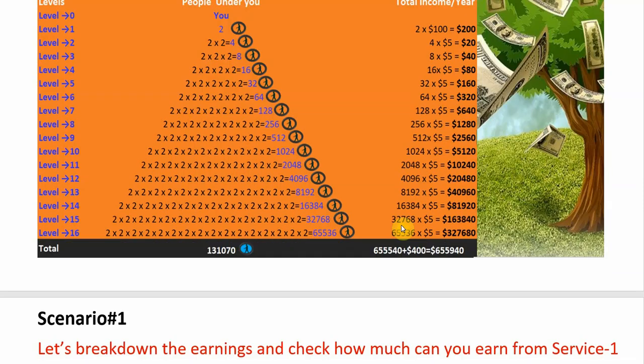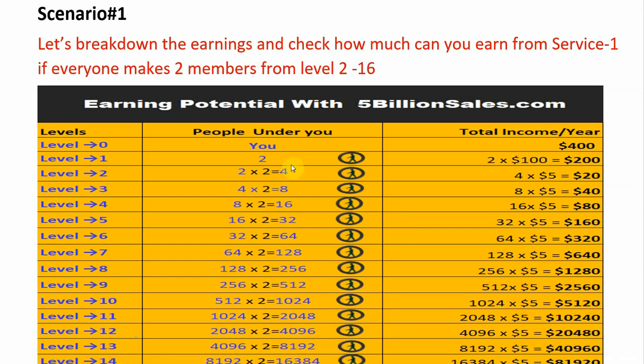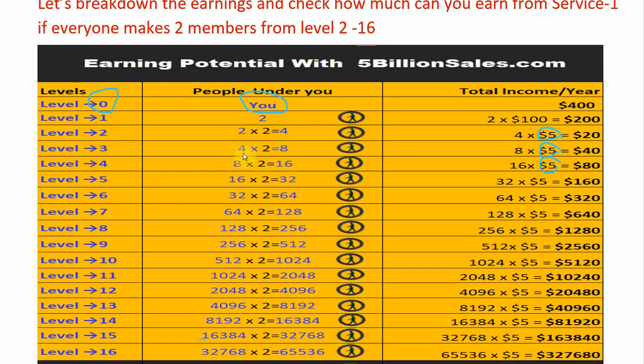There will be total 16 levels after level 0. Everyone will be the top leader of his/her own group, and this level will be called level 0. From level 2 to 16 you will get a $5 override commission for each member yearly. Let's break down the earnings and check how much can you earn from service 1 if everyone makes 2 members from level 2 to 16.